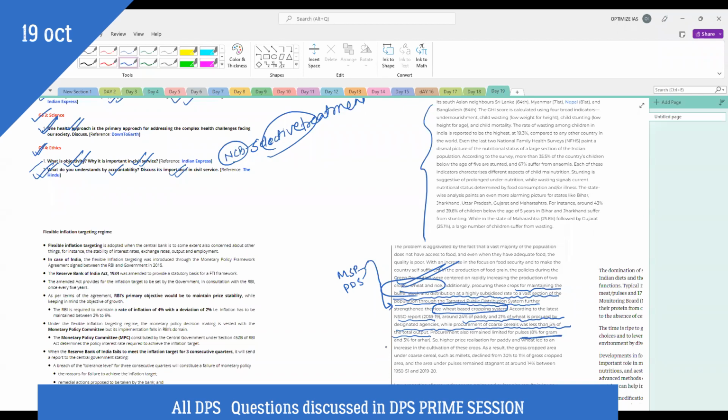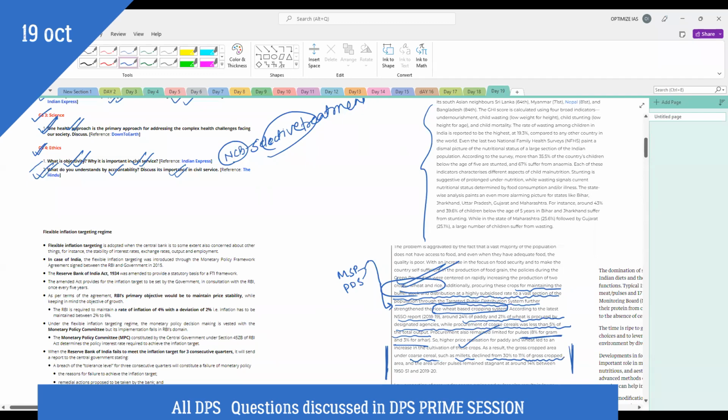They have crossed the roof, and that is impacting the nutritional security of a large section of the world population, not just in India. Because farmers are getting high price realization for paddy and wheat, obviously they will shift. And you see the gross cropped area for coarse cereals such as millets declined from 30 to 11%.